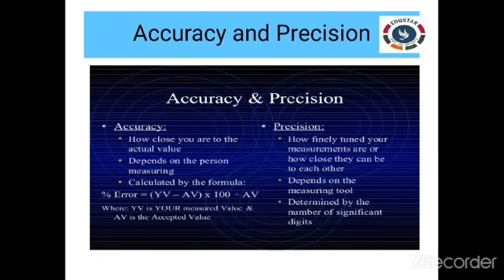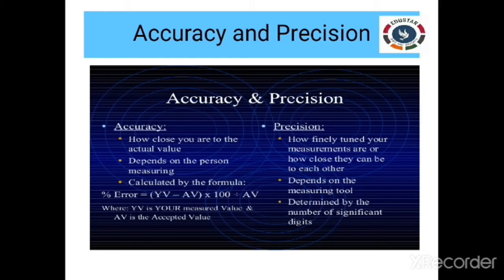Now let us move on to accuracy and precision. These two terms are often used when we talk about measurements. Accuracy is the agreement of a particular value to the true value of the result. Precision refers to the closeness of various measurements for the same quantity. Accuracy also refers to the measured value being very close to the true value. But precision may or may not be accurate; it refers to the closeness of the measured values.